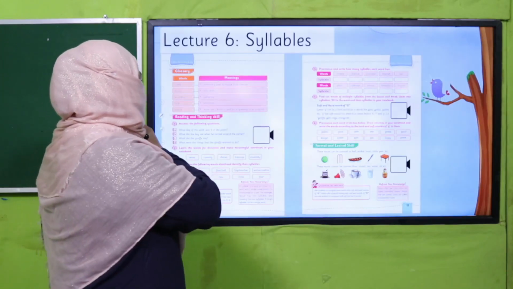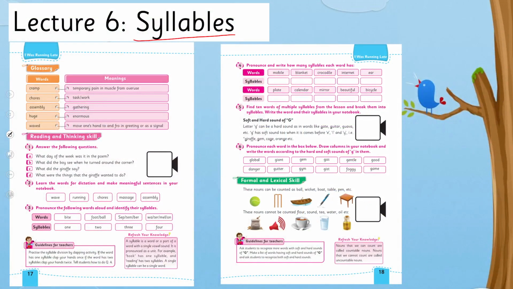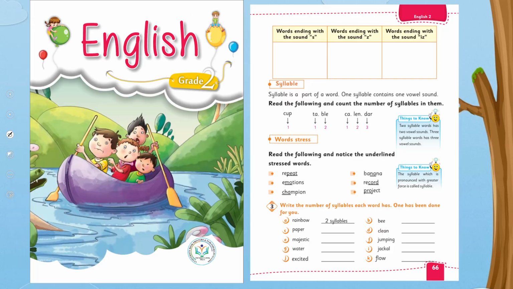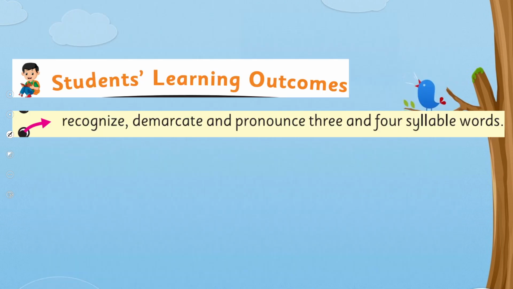Yes, my dear students, today we are going to learn about syllables of words. Before this, in English for grade 2, I have already taught you about syllables. I hope you remember. If not, you may watch this video lecture again. And we are going to learn further to recognize, demarcate, and pronounce 3 and 4 syllable words. This is our today's SLO.